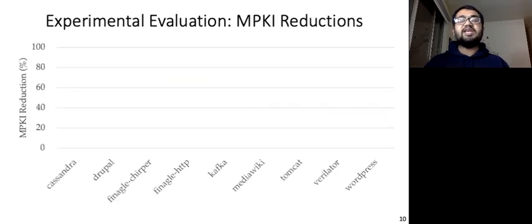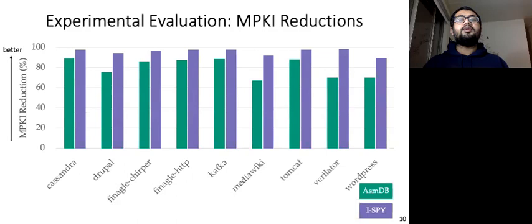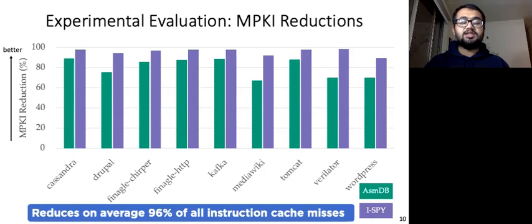We evaluate the effectiveness of our proposed techniques by measuring the reduction in iCache miss per kilo instructions or MPKI. We show the MPKI reduction percentage in the y-axis where higher is better. As shown, our proposed approach iSpy reduces more misses than the state-of-the-art ASMDB. Specifically, iSpy reduces on average 96% of all iCache misses.